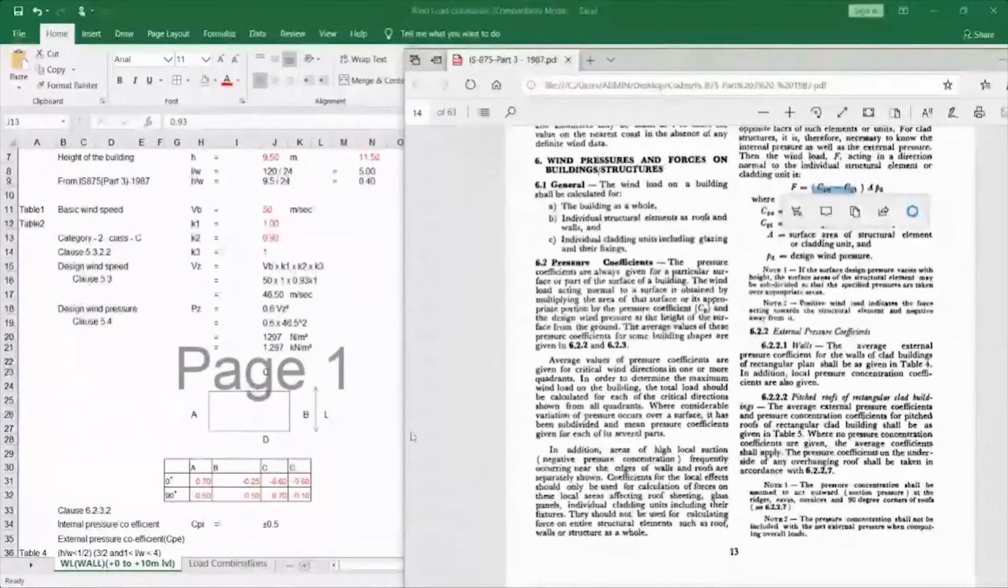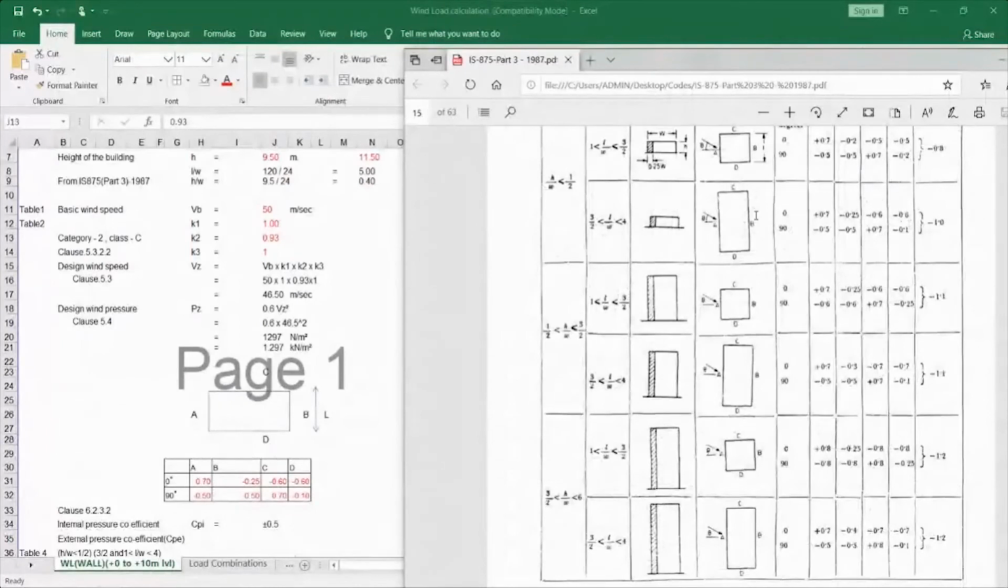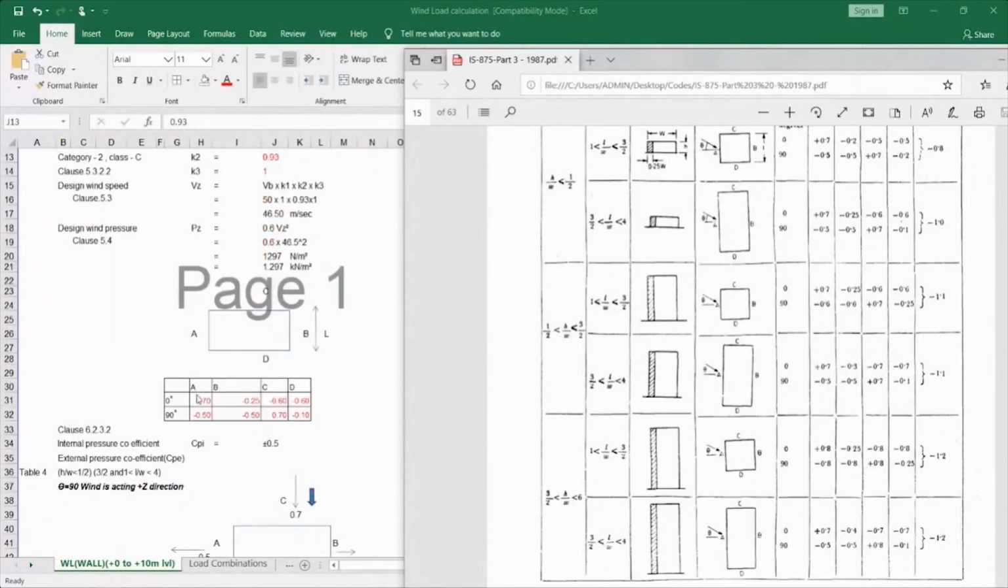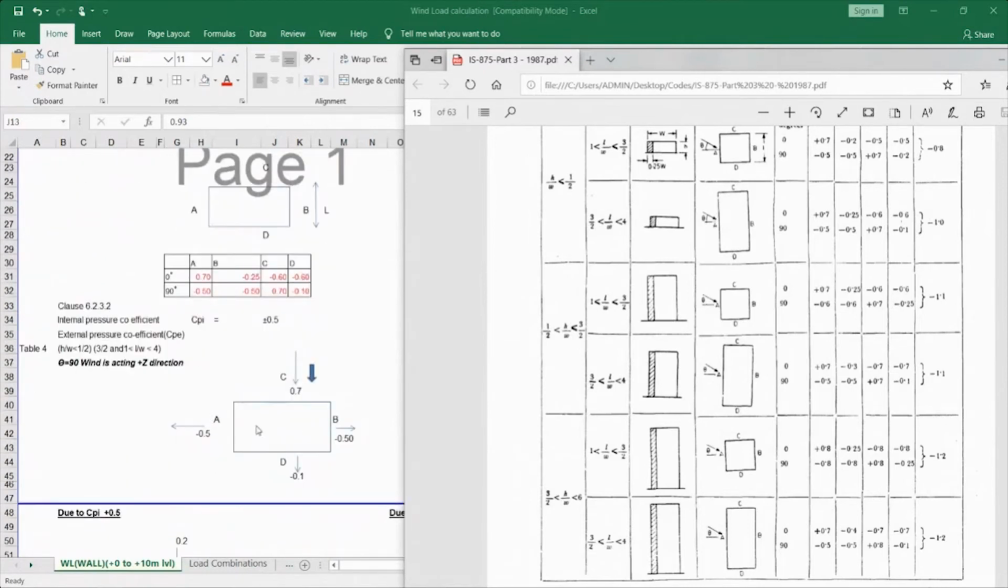From the code, I've taken the CPE value for theta angle 0 degree and 90 degree. I have entered it in my table: for 0 degree it is A, B, C, D, and for 90 degree it is 0.5 minus 0.5. I have taken these values and written them here. Now we are going to calculate. I have drawn a typical building, marked A, B, C, D, and denoted these coefficients here for the Z direction.